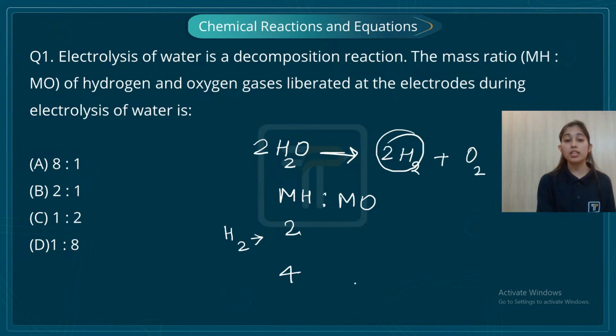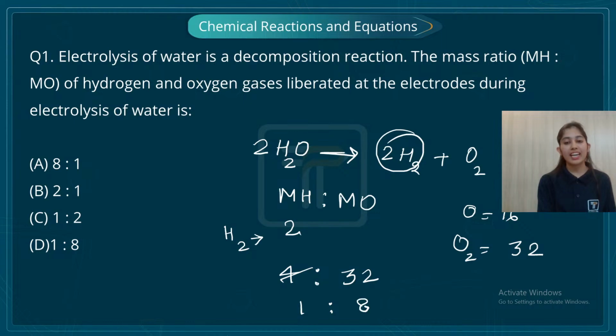The mass of one atom of oxygen is 16, so for oxygen gas it is going to be 16 times 2, which is 32. So 4 is to 32, which is 1 is to 8. So the correct option is D, 1:8.